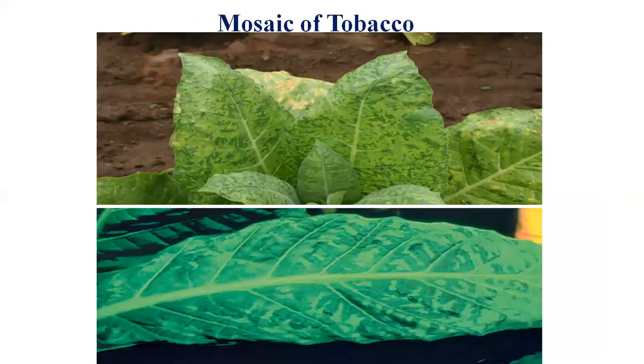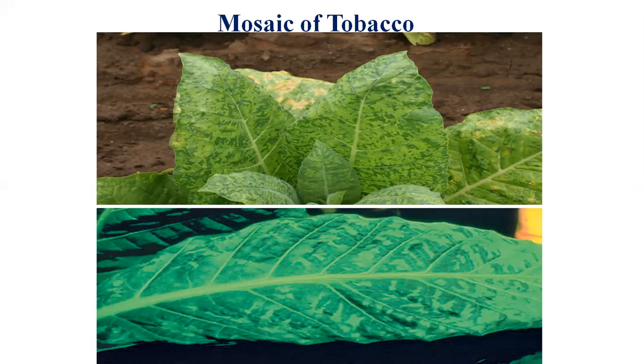The last and very important disease in case of tobacco is mosaic. In plant virology, the first virus studied all over the world is TMV, known as tobacco mosaic virus. At the starting stage of plant virology, in the history, the first virus identified and studied was TMV.